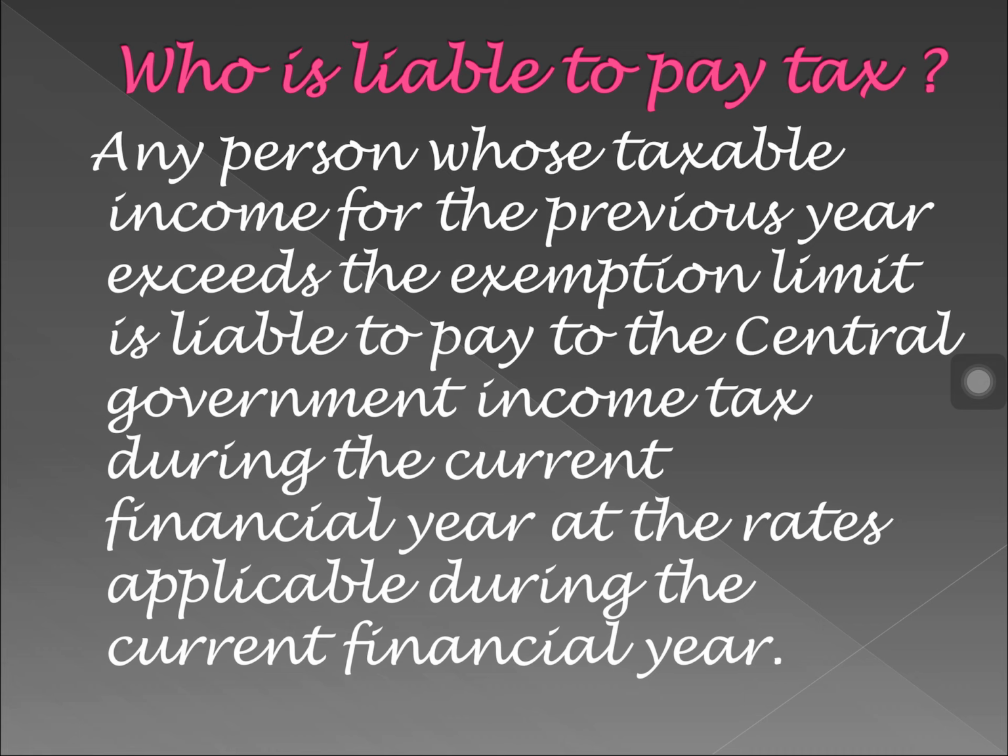So let us read what is written. Any person whose taxable income for the previous year, that means the year in which you are earning, exceeds the exemption limit, if your income is more than 2,50,000, is liable to pay tax to the central government. Income tax is the revenue of the central government. You have to pay income tax to the central government. So any person whose taxable income for the previous year exceeds the exemption limit is liable to pay income tax to the central government during the current financial year.